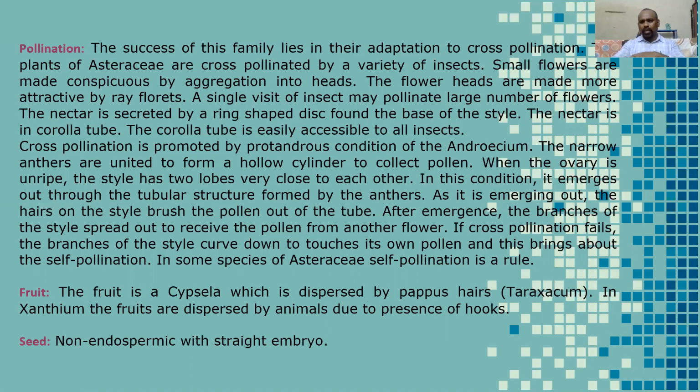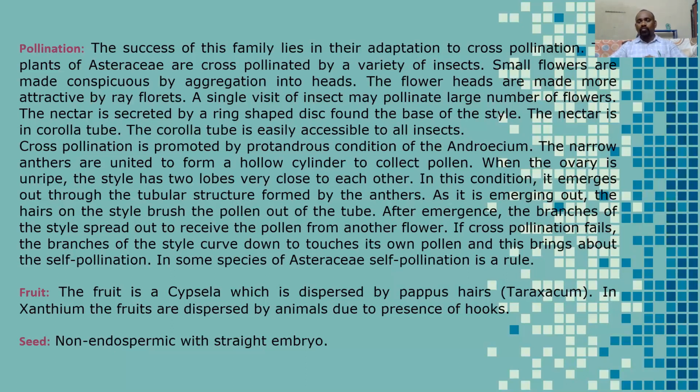In this family, sometimes we can observe protandry. Protandrous flowers means the male organs develop early, and the female reproductive organs are still in a bud-like, very primitive structure. In such conditions, there is no possibility of self-pollination. So always cross-pollination happens.